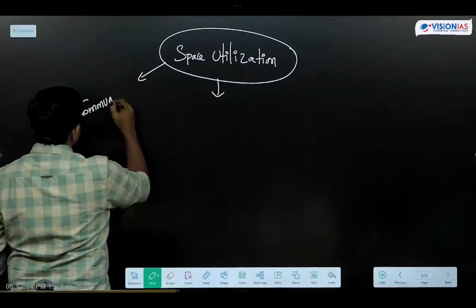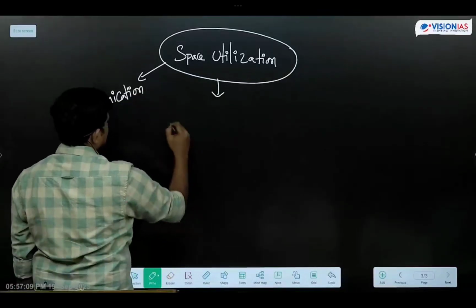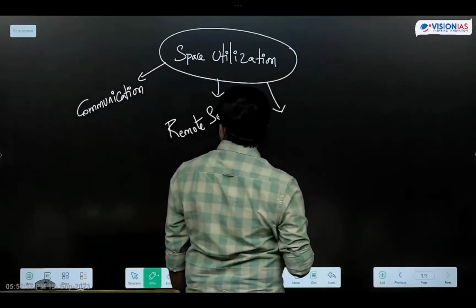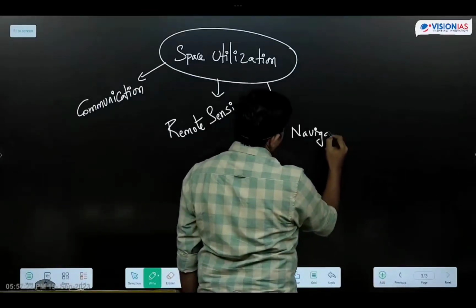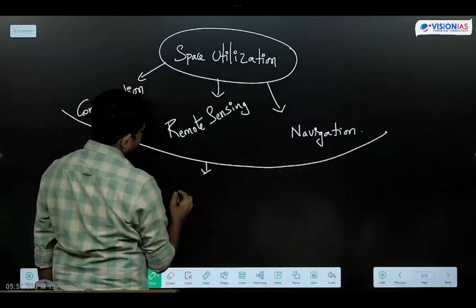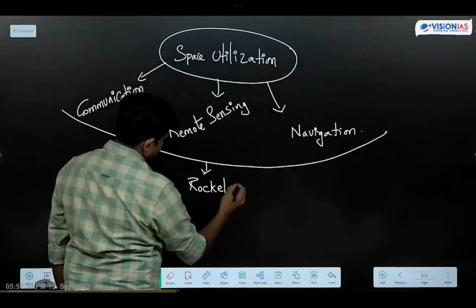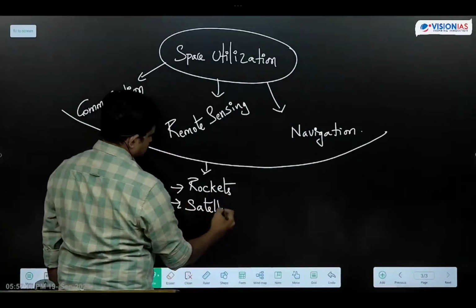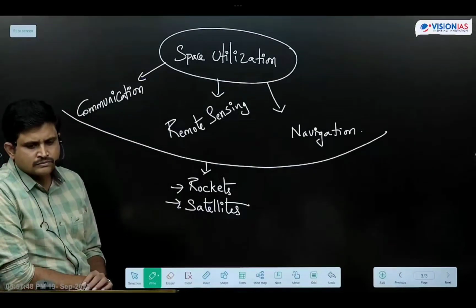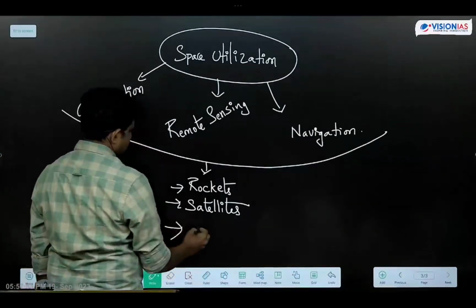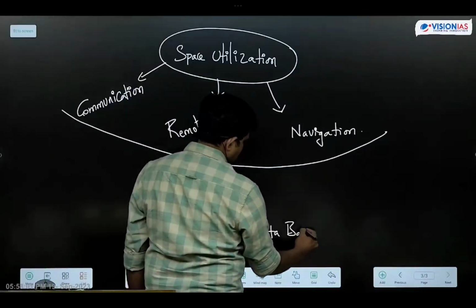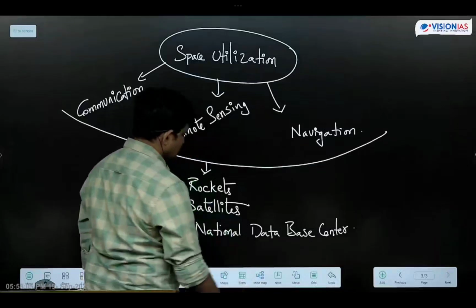Communication purpose. Remote sensing purpose. The next one is navigation purpose. And what are the tools that are required for this? Rockets are required. Next one is satellites. Satellites are required for utilization of space. Next one is national database centers. National database centers are required.